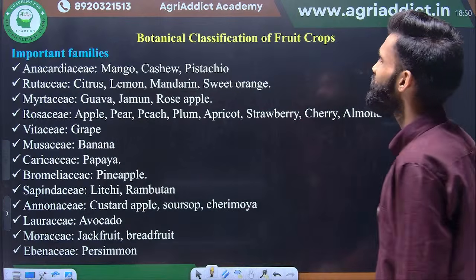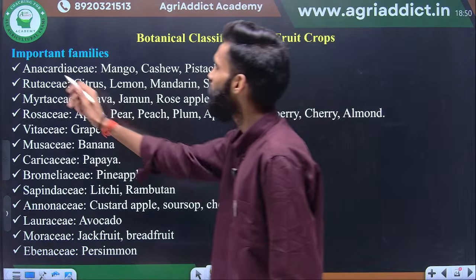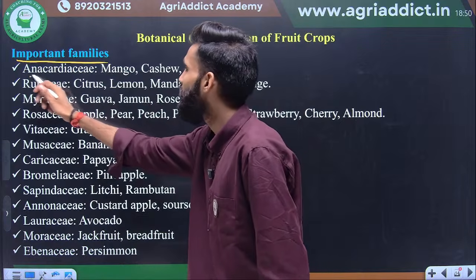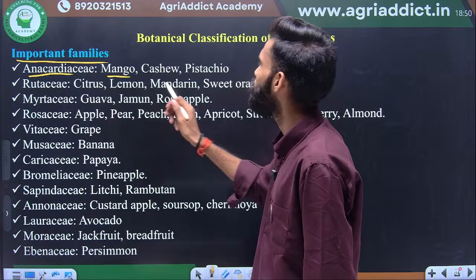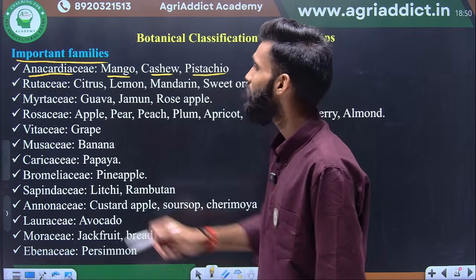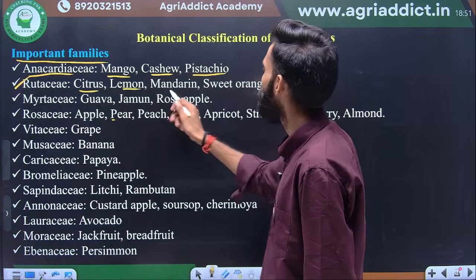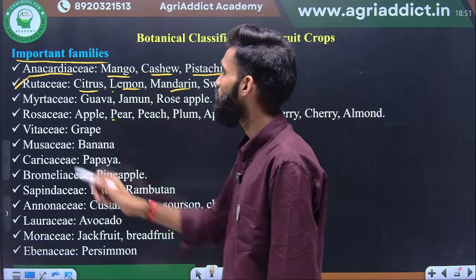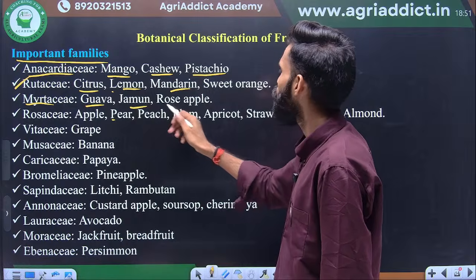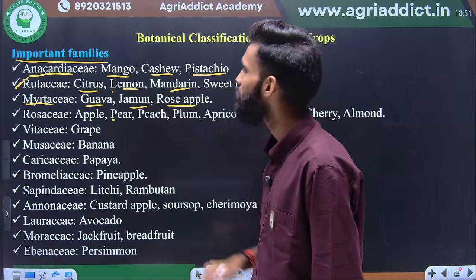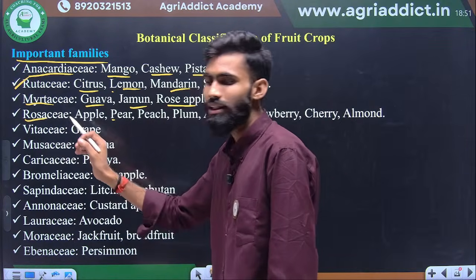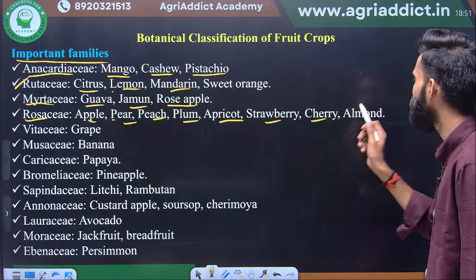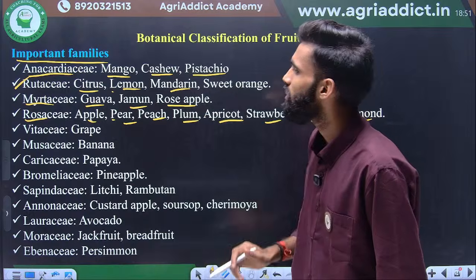Okay. Next one is the botanical classification of fruit crops by important family. And this is important from the exam point of view. Under Anacardiaceae, mango is there, cashew is there, pistachio is there. Under the Rutaceae family, citrus, lemon, mandarin are the citrus family. Wood apple is also there in the Rutaceae family. Myrtaceae: guava, jamun, rose apple. These all come under the Myrtaceae family. In Rosaceae, mostly temperate crops such as apple, pear, peach, plum, apricot, strawberry, cherry, almond. These come under the Rosaceae family.